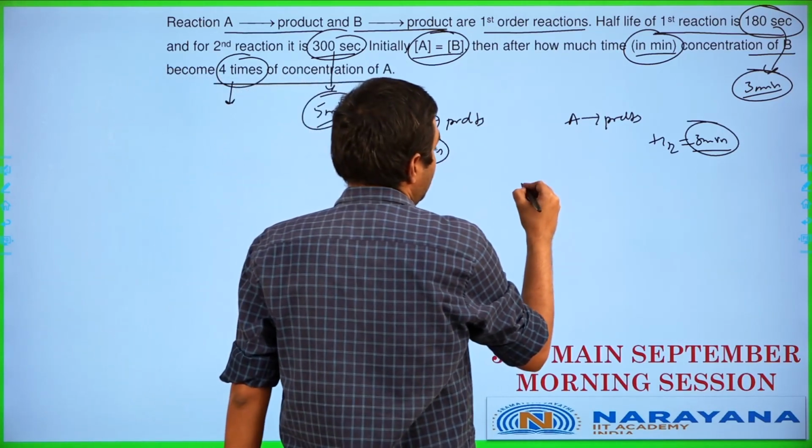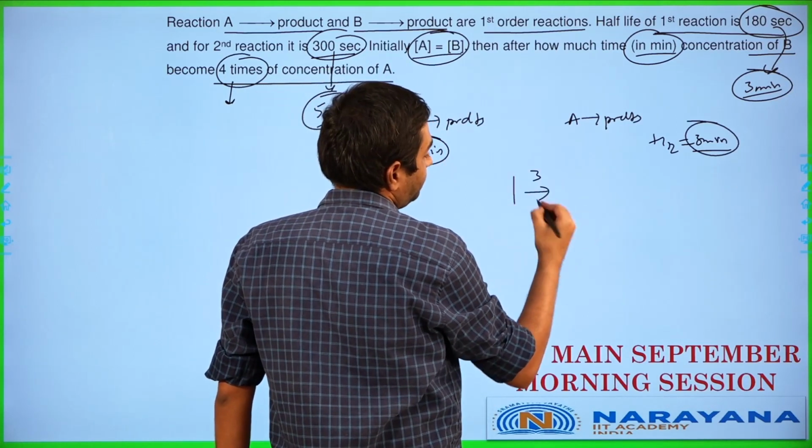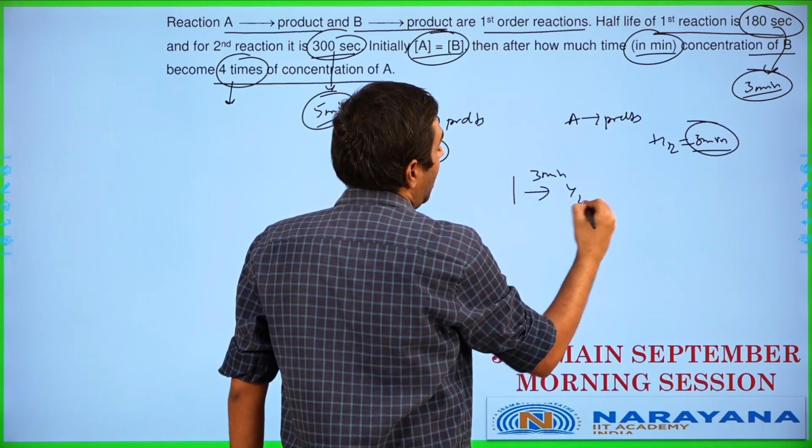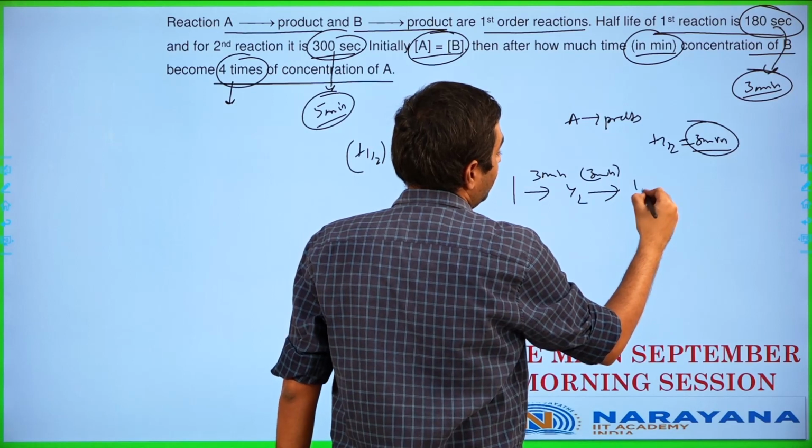on that. For instance, let us say I am taking 1 mole of A. 1 mole of A after 3 minutes will end up becoming half. Then after another 3 minutes will effectively end up becoming 1/4.